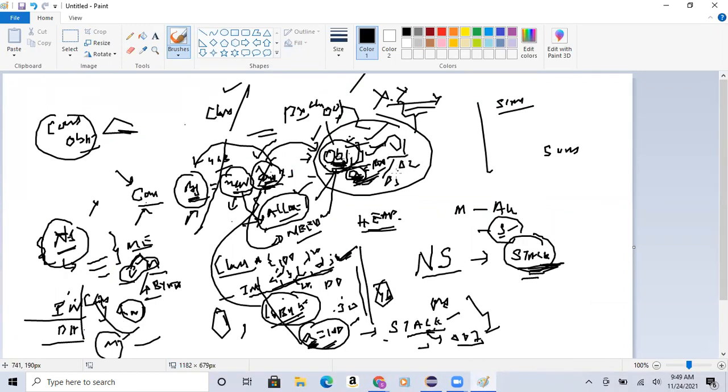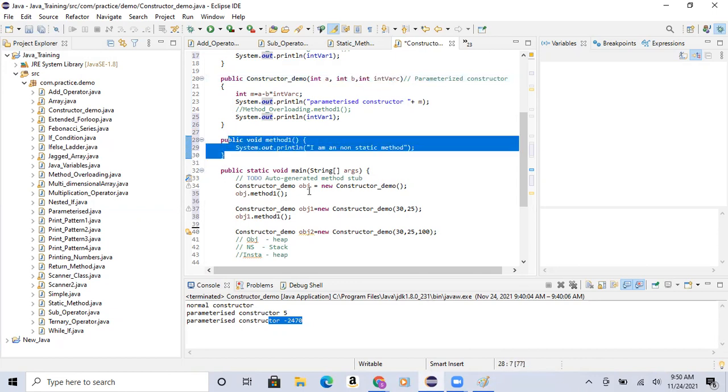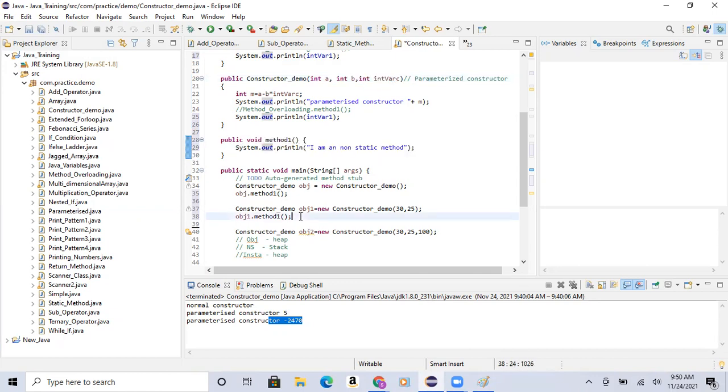Every object will have the same rights. It can access all the variables and all the non-static methods. The constructor might be different, because I call this particular constructor when I need to pass some initialization. But whatever non-static members are there, you can access them with that particular object.